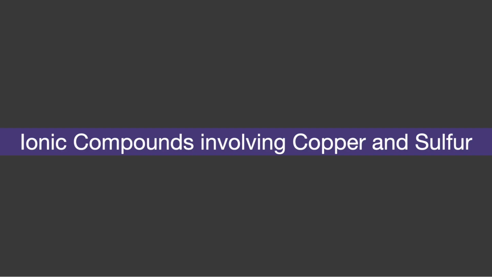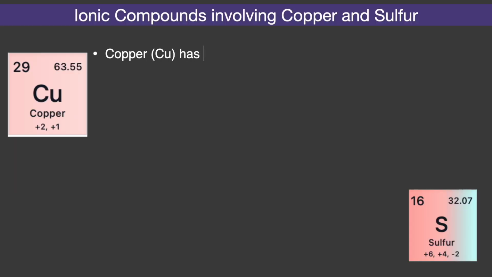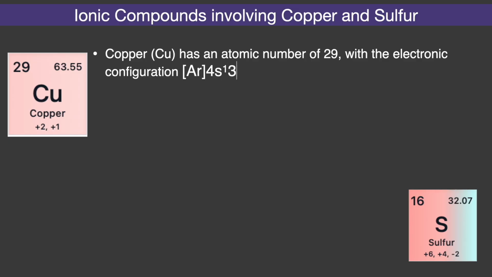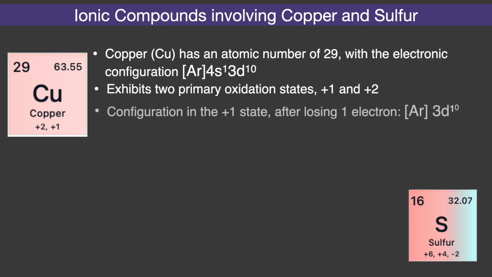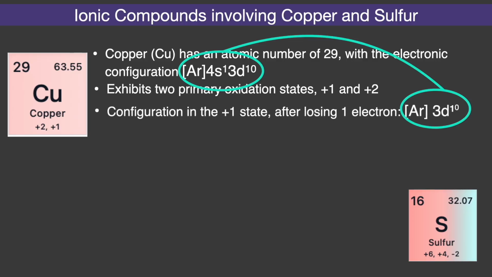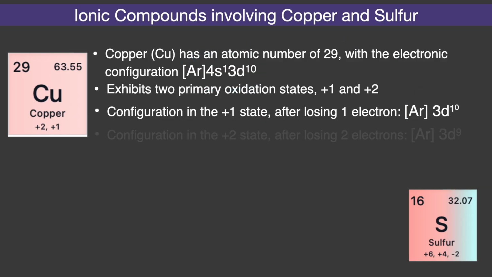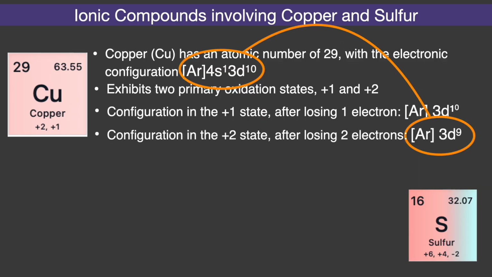Ionic compounds involving copper and sulfur. Copper has an atomic number of 29 with the electronic configuration [Ar] 4s1 3d10. It exhibits two primary oxidation states, plus 1 and plus 2, which significantly influence its properties and behavior. In the plus 1 state, copper loses one electron from its 4s orbital, resulting in the configuration [Ar] 3d10. It also has the ability to lose two electrons, one from the outermost orbital 4s and one from the 3d orbital, to become a cation with plus 2 charge.